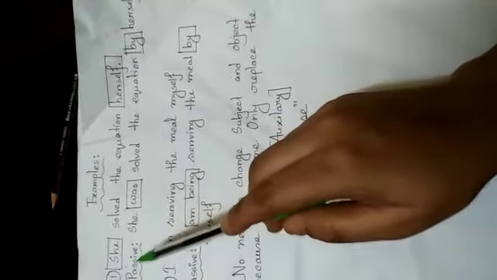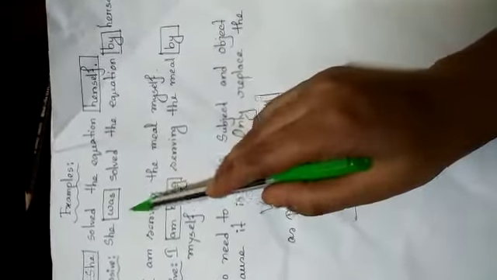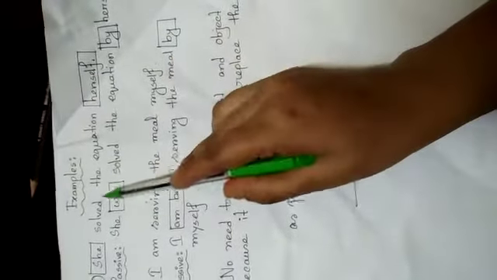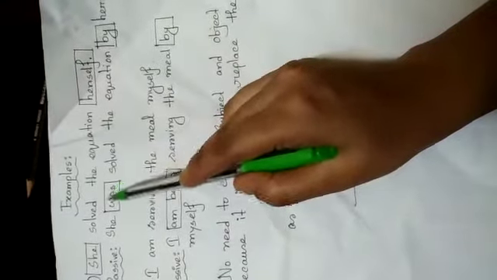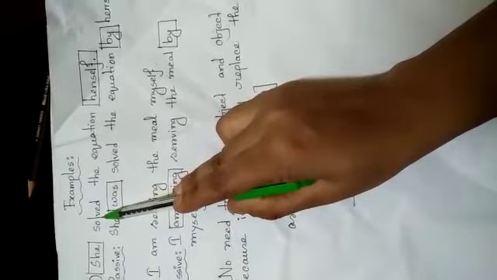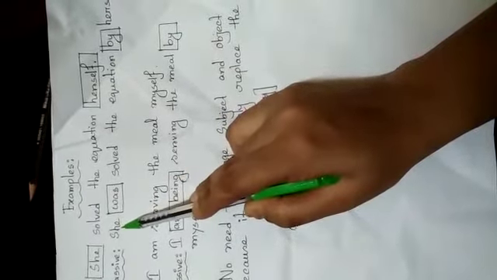Passive. When I am changing this kind of sentence into passive, you don't need to change the subject and object because there is no object actually. This is the subject. So just replace the auxiliary verb according to the tense, such as this one is past tense. That's why I have written was with the subject she.